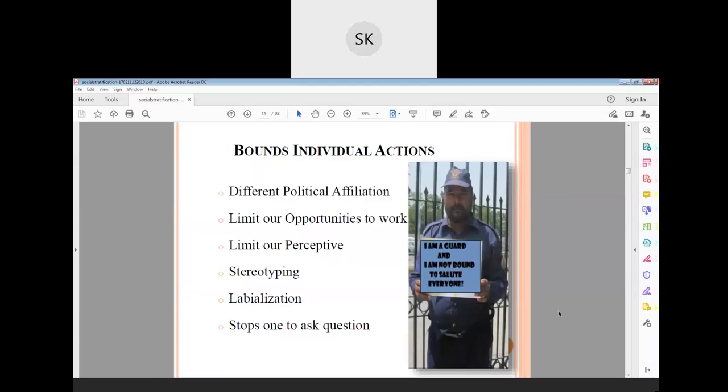On what basis? I don't know. There is no basis. One time he made a mistake, so he is always making mistakes. This is my thought. This is stereotyping, where I have a continuous thought about them. This is called stratification. Some people I believe, and other people I do not believe. That is called stereotyping. Then labelization. It's a good terminology in phonetics actually.